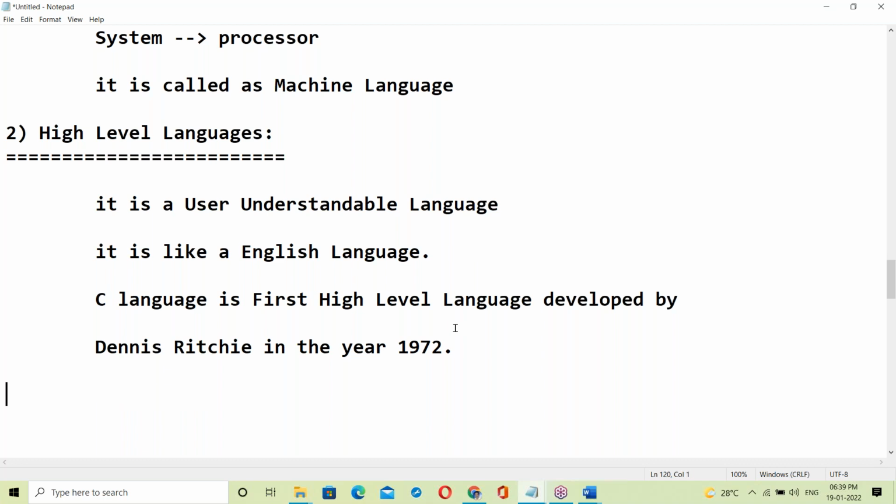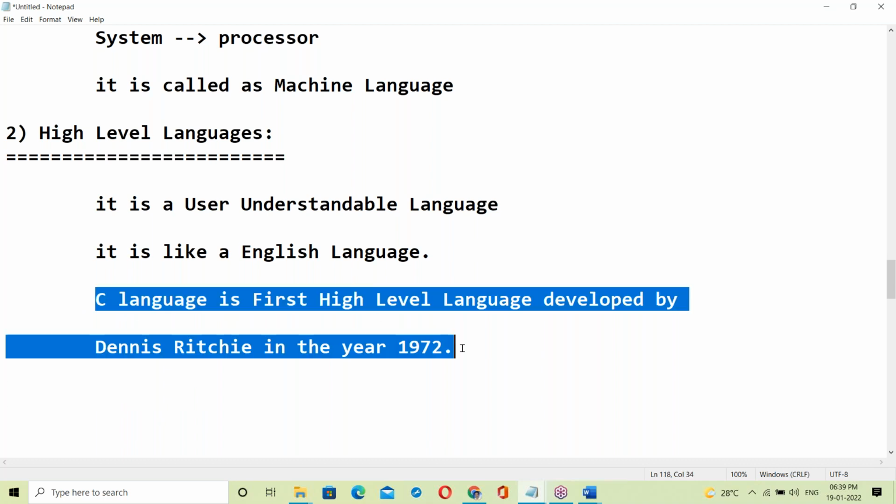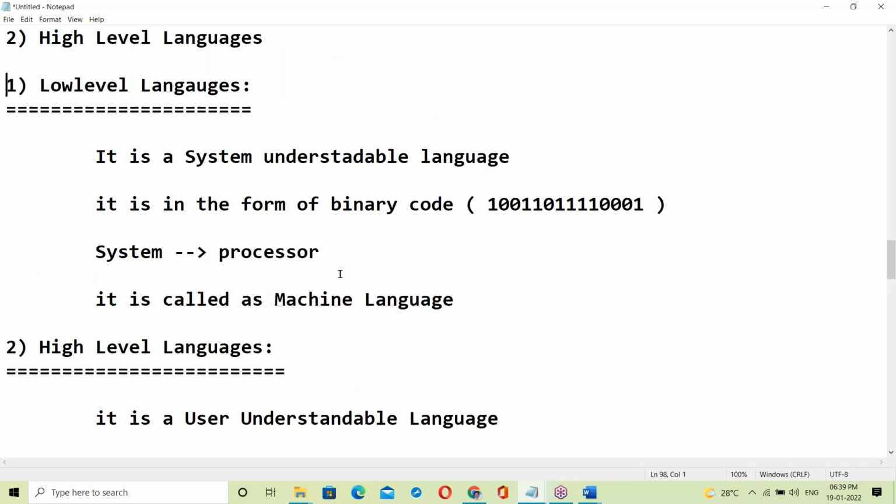Okay, so high level language and low level language. C is the first high level language, in 1972. Before that, we had low level languages, which are binary codes, a system understandable language in the form of binary codes.